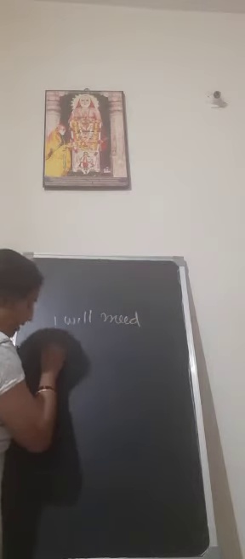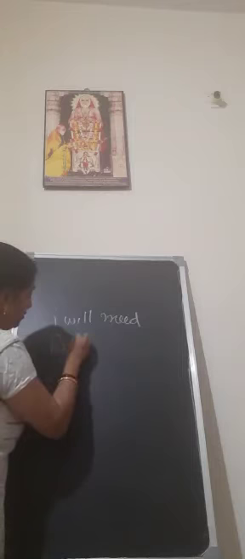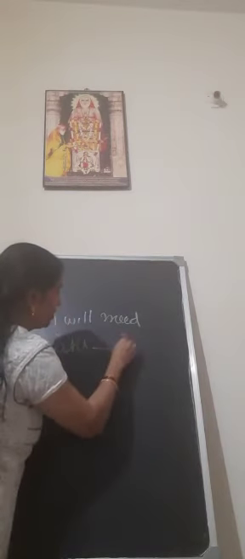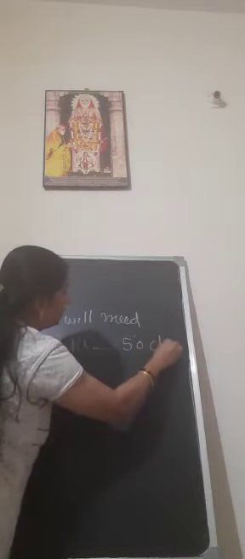Now here I am going to choose the correct preposition for each sentence. I will meet Ritu dash 5 o'clock. So what do we have to write here? I will meet Ritu at 5 o'clock.